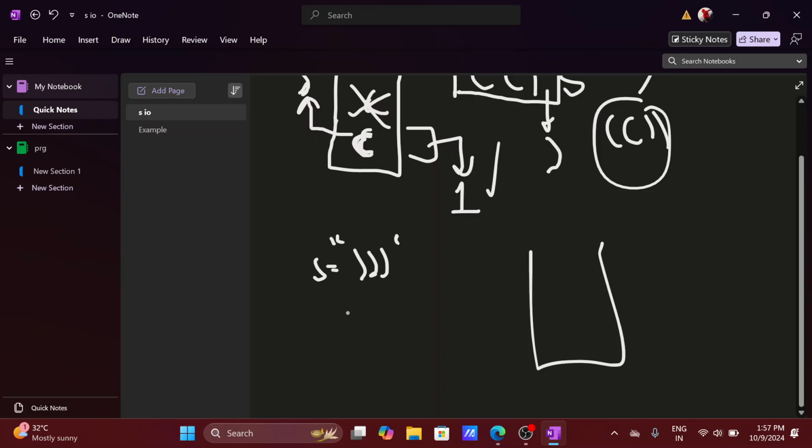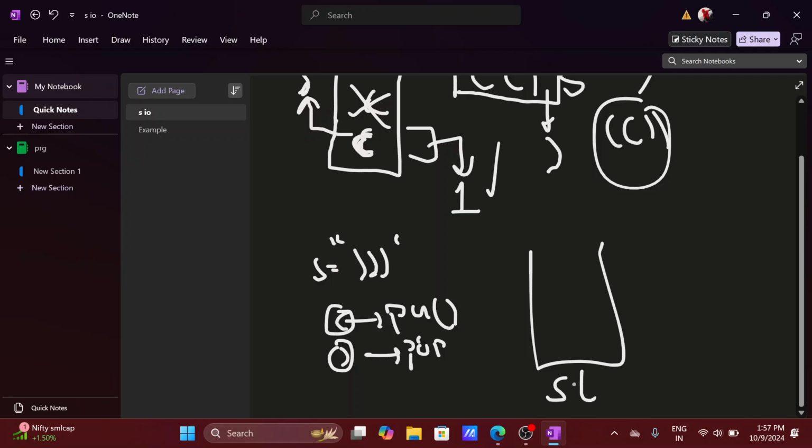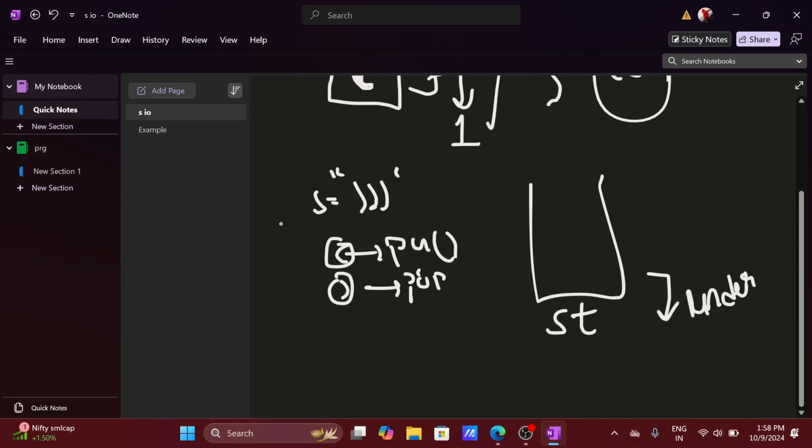As we know, whenever we get an open parenthesis, we push it into the stack, and when we get a closing parenthesis, we pop the stack. But here the stack is empty and we are getting a closing parenthesis. So when we do the pop, we get an underflow condition, right? Which we discussed in the previous POTD of LeetCode.